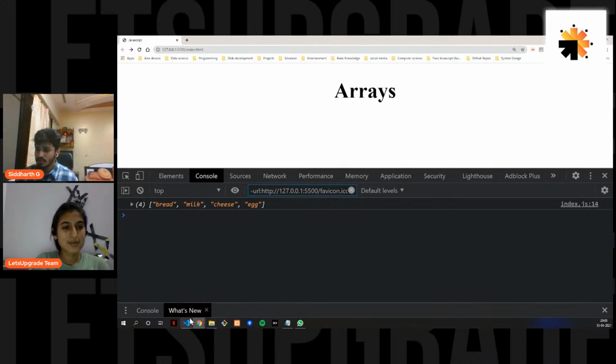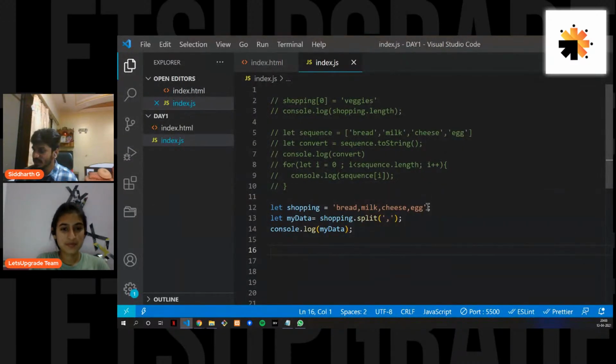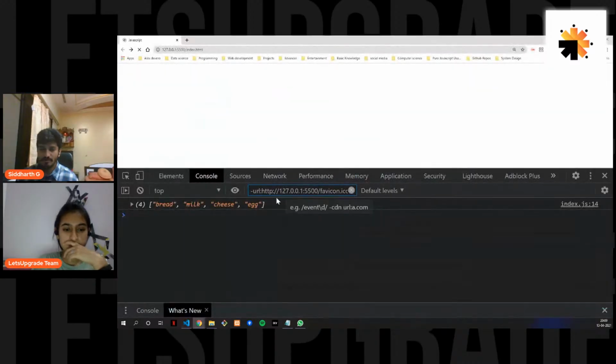As a recap, we have taken a string and used the split method, which splits the string. How you want to split it is the argument that you pass. I've passed a comma over here, so split comma, and when you console log my data, you get it in an array format. So this was about those two methods.